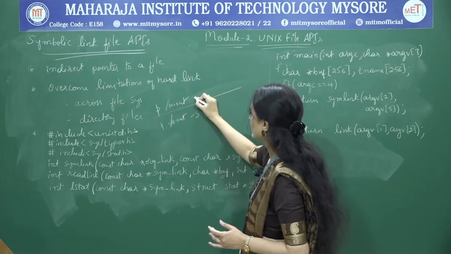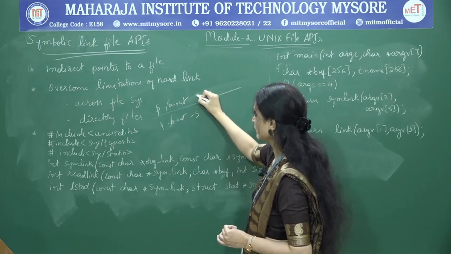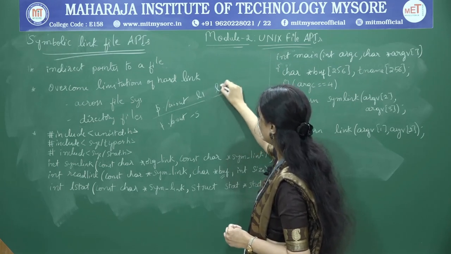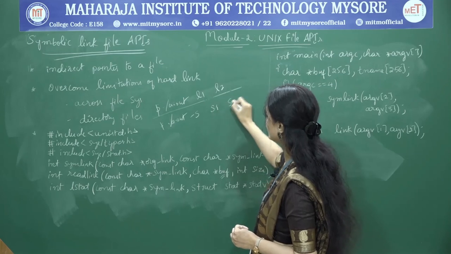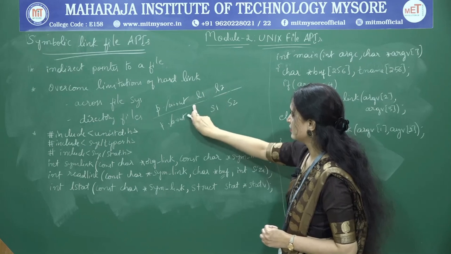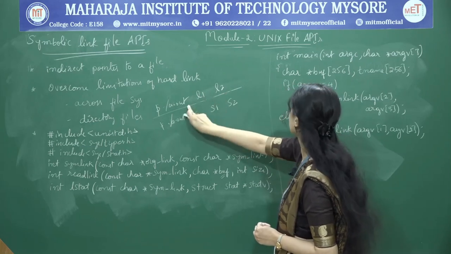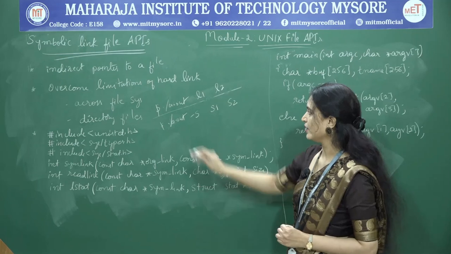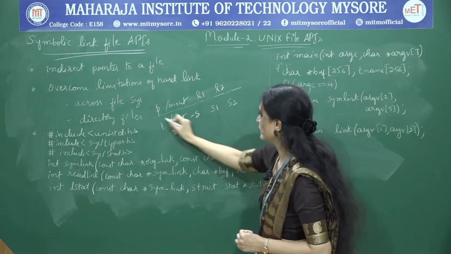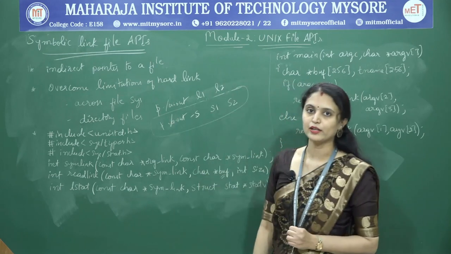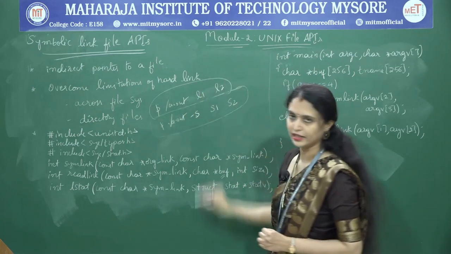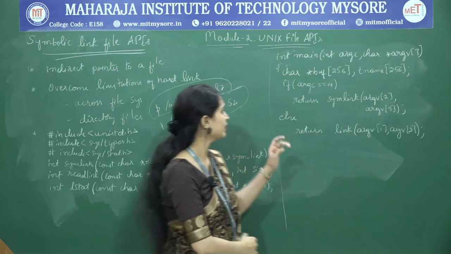In the first case, let it be ln link1 link2, and similarly ln -s S1 S2. In the first case there are 3 arguments, whereas in the next case there are 4 arguments. If I am using the -s option in the command line argument, I have to create the symbolic link, otherwise I have to create the hard link. So let me check the program here.